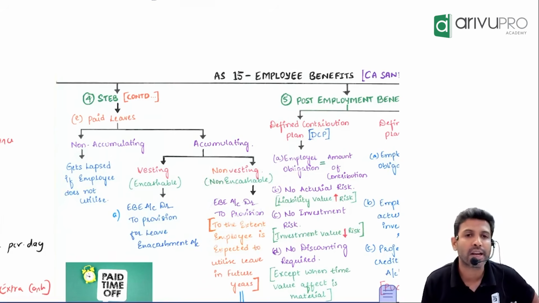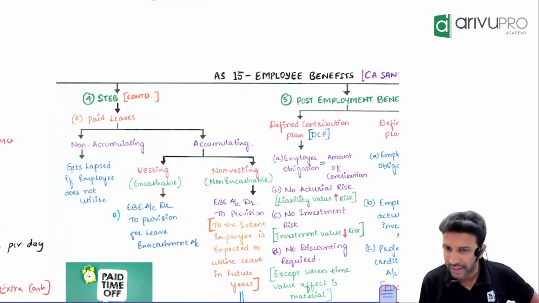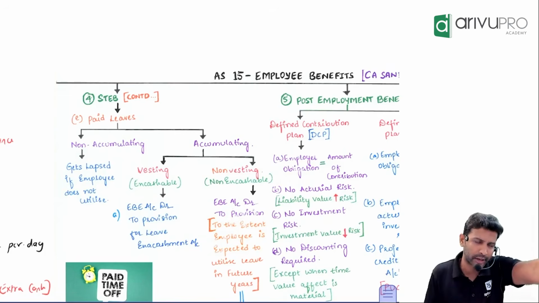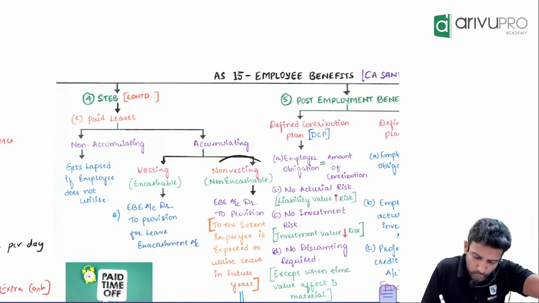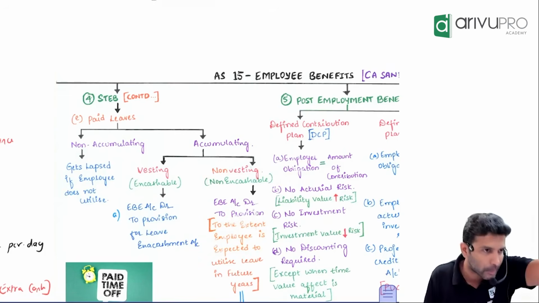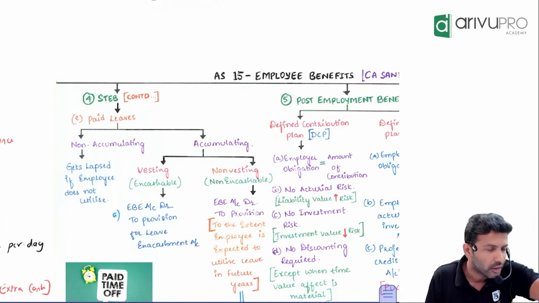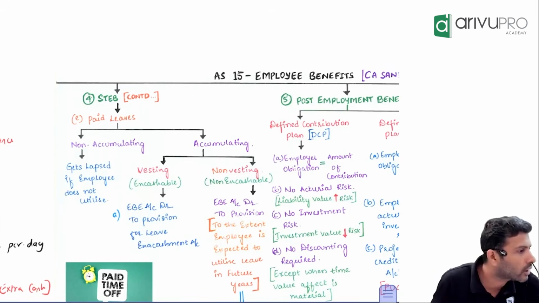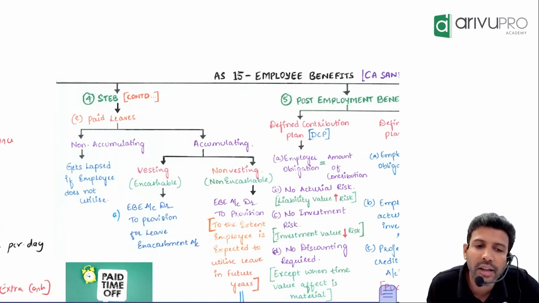Employee benefit expense account debit to provision for leave encashment. But this provision will get settled. Will the company pay extra salary? No. So here what you have to do is, first I'll tell you the treatment. For non-vesting leave, make the provision in the current year and reverse it in the next year.